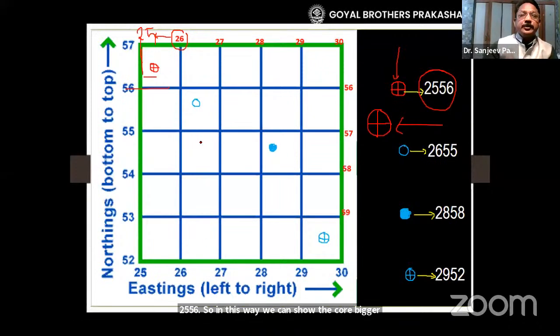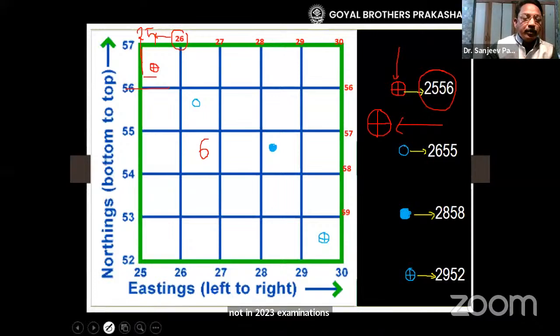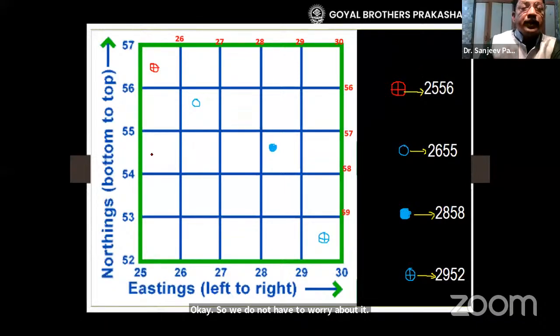Now, please remember, 6-figure grid reference is not in the 2023 examinations. So we do not have to worry about it, but in next year's examinations, this 6-figure grid reference is definitely there. And then we might have another workshop next year to deal with all these basic things. Now here is another symbol you can see here with blue color. This blue outline is known as an unlined well, a well without a wall around it. So its grid number is 26 and the below number is 55. So 26, 55 and so on.